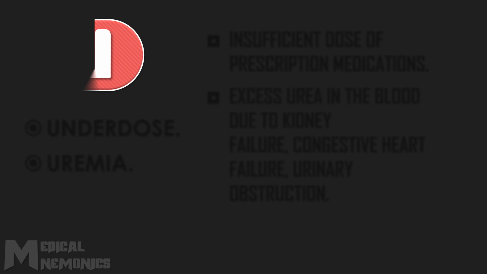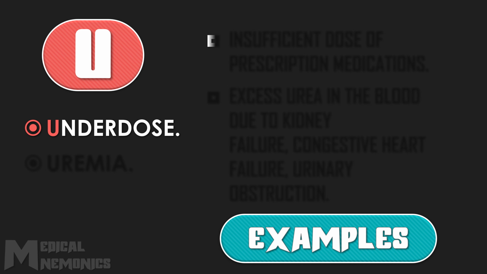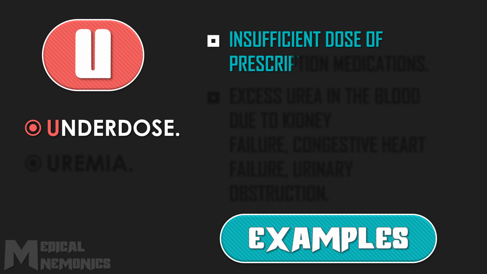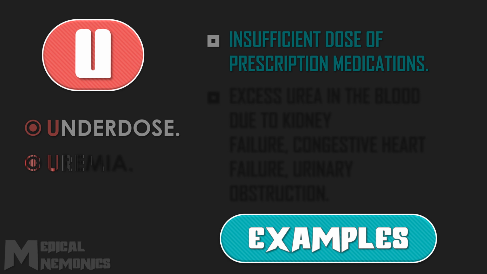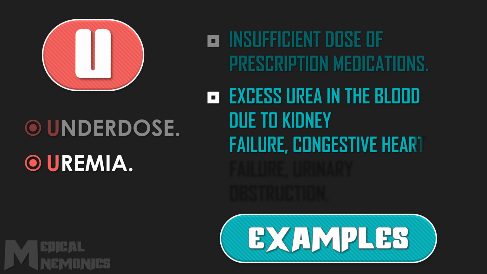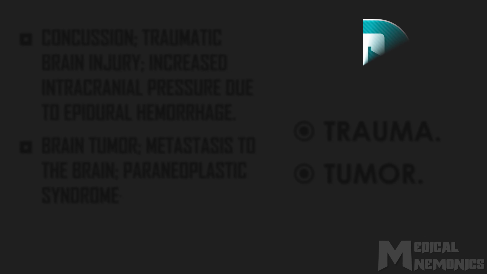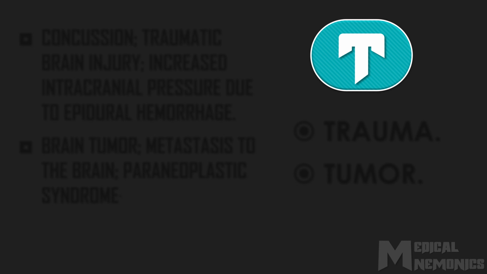The U stands for 1. Underdose, like when insufficient dose of prescription medications is taken. And 2. Uremia, which indicates presence of excess urea in the blood due to kidney failure, congestive heart failure, or urinary obstruction.